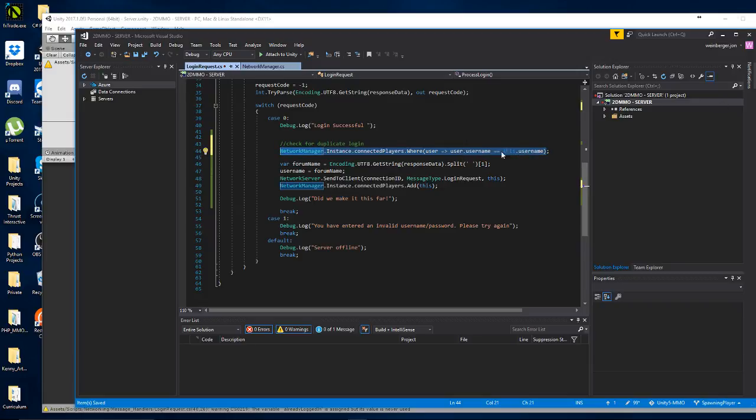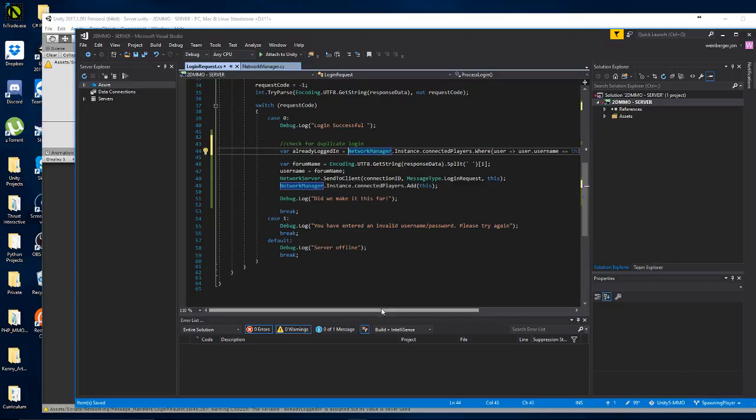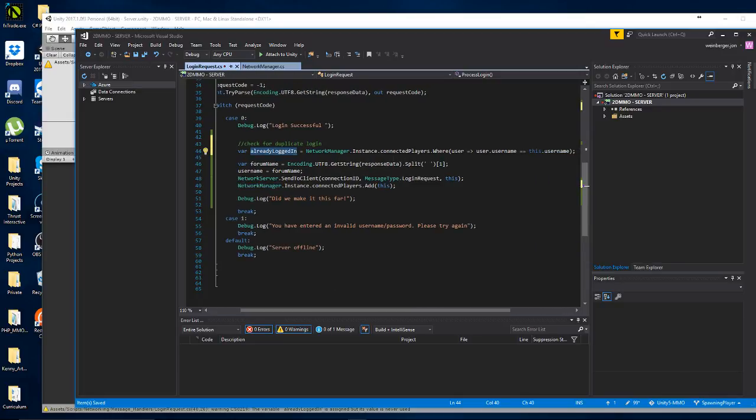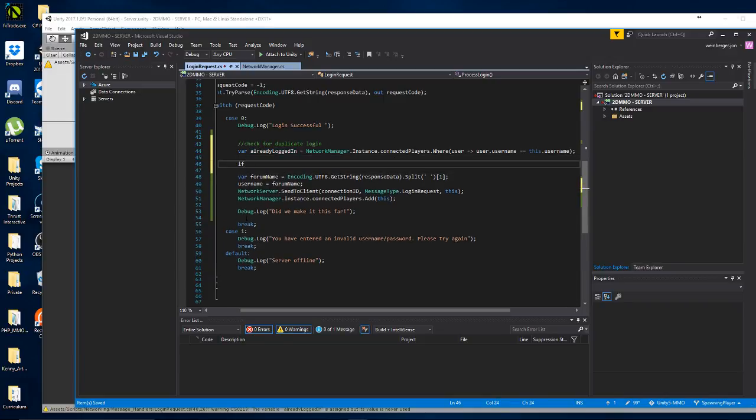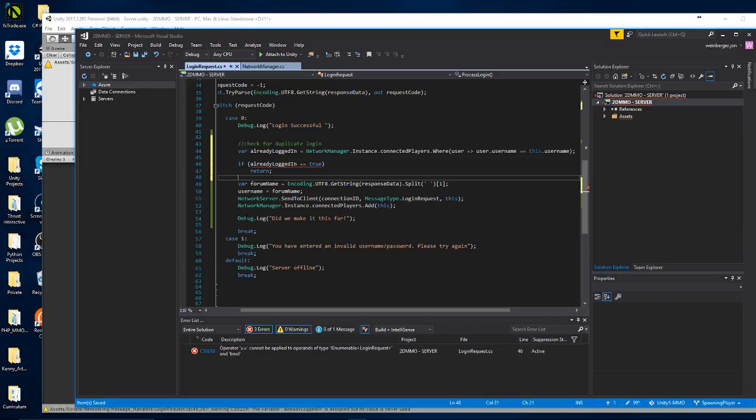It's going to say if any username equals this.username, and if there is, it's going to return true to this var, we'll say already logged in equals this. So if your username is found in that list, this becomes true. So you have var already logged in. And then here, what I want to do is simply check if already logged in is true, then we're just going to return. Simple as that.